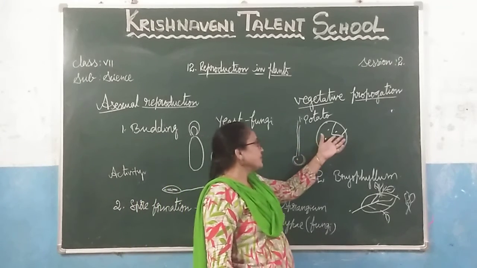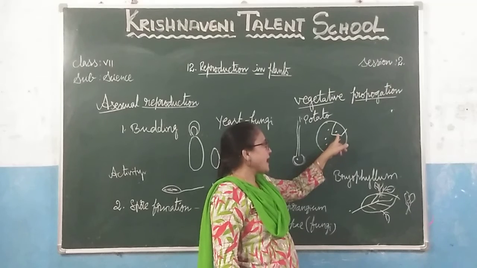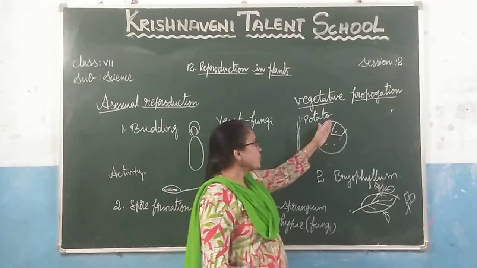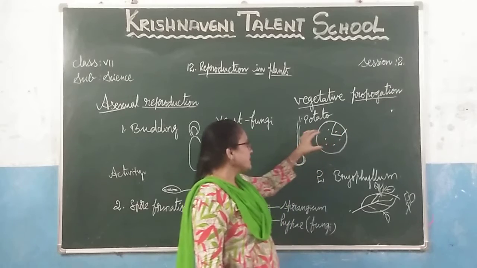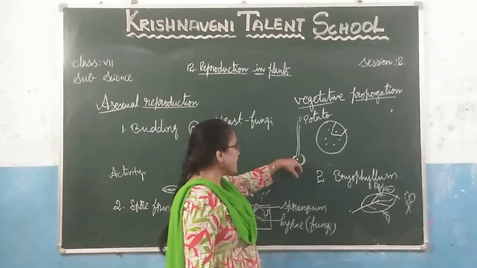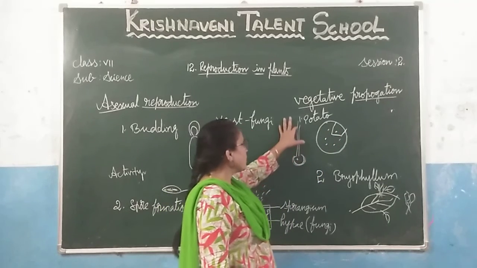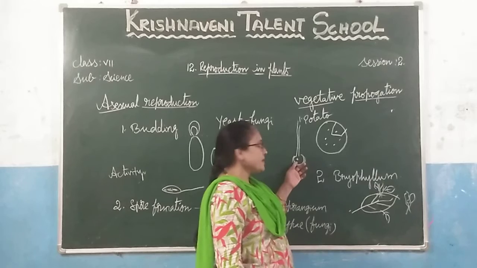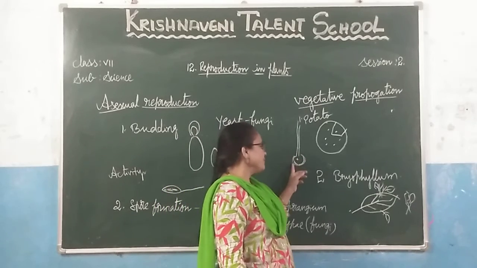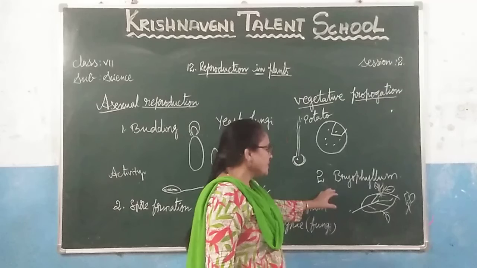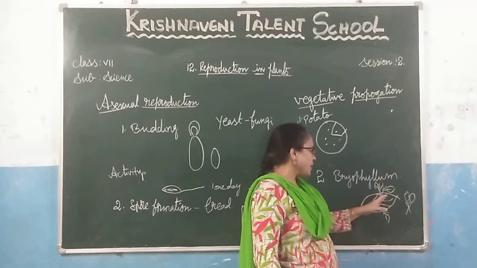If we observe the potato, we can see black color spots on it. We have to cut the portion which contains the black spots and keep it in the soil. It will grow into a new plant producing potatoes. This potato is the modified form of the stem. Next is bryophyllum, one type of leaf.